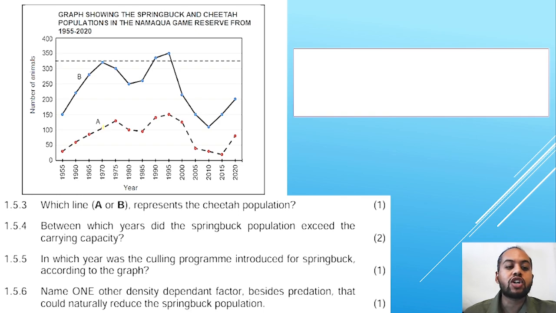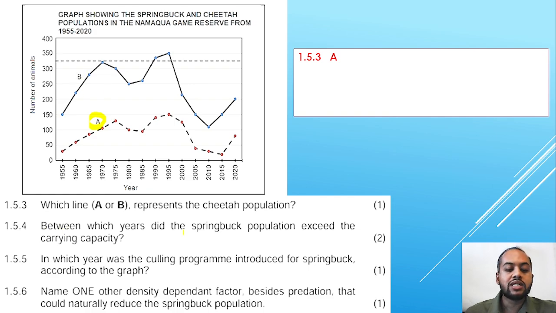Predator is always the graph that lies at the bottom because the prey population must normally be higher for predation to occur. Cheetah is the predator, therefore we are selecting A because A is the line that lies at the bottom. B is on top, therefore the springbuck is going to be the prey.